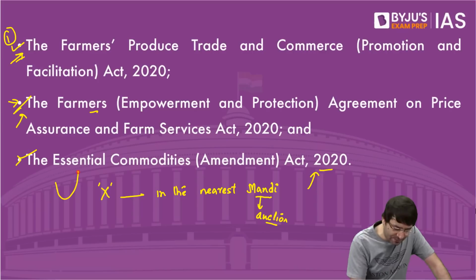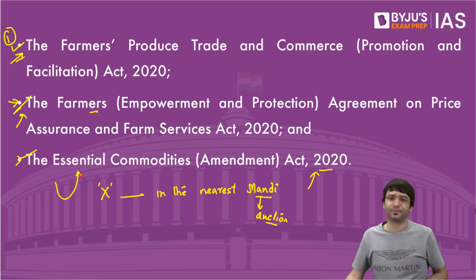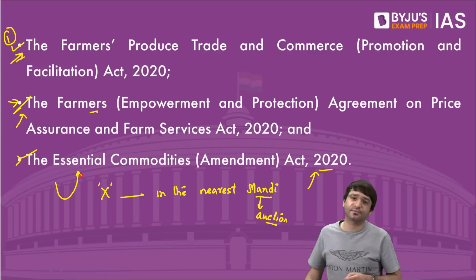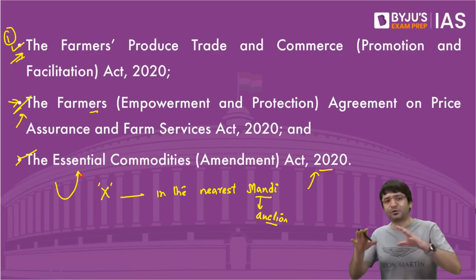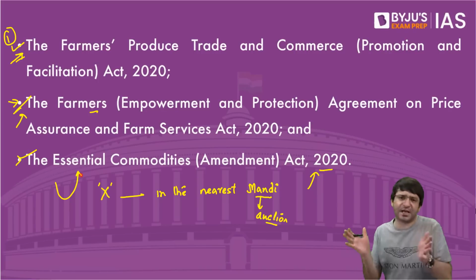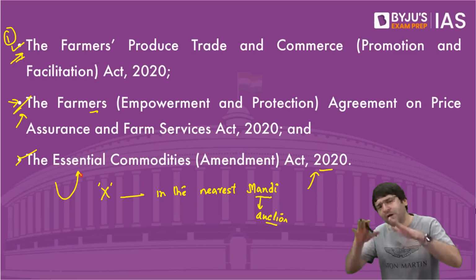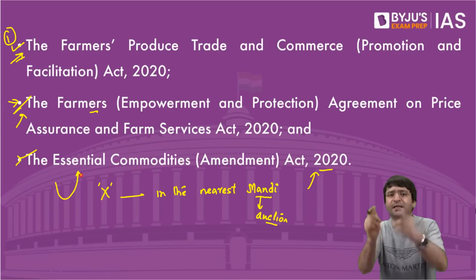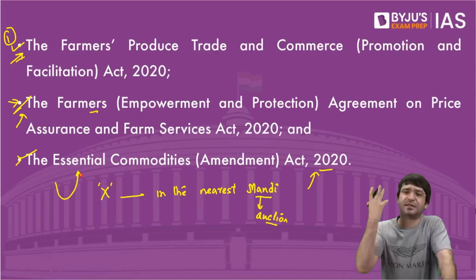But this act was amended in 2020. Some items were excluded from essential commodity. For example, tomatoes. For example, pulses. For example, onions. That means tomorrow, even if artificial scarcity is created, tomorrow, even if the prices skyrocket, we will not declare onions as the essential commodity or tomatoes as the essential commodity.